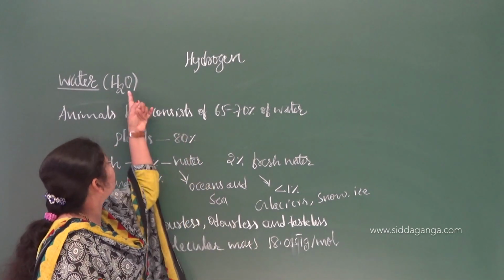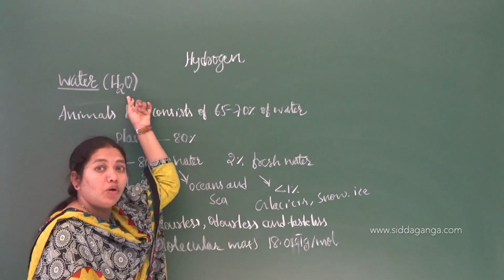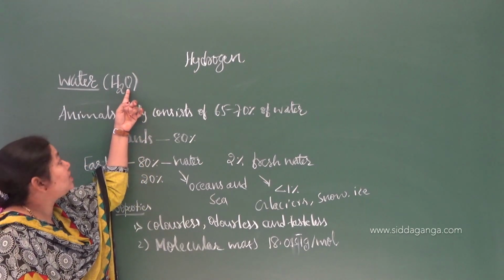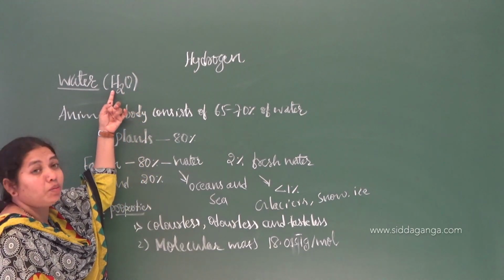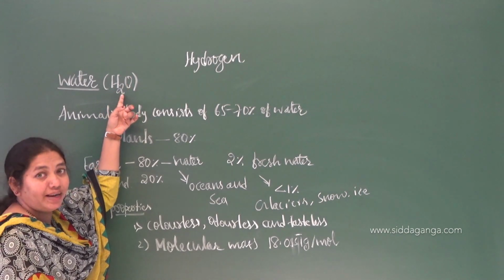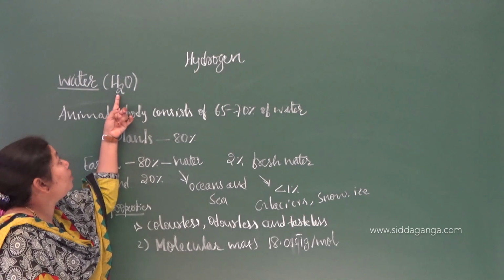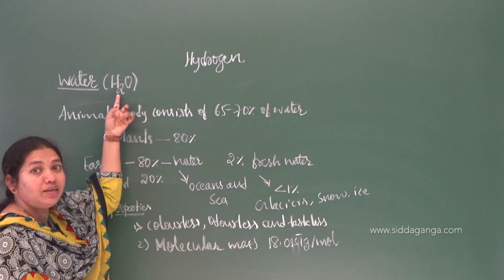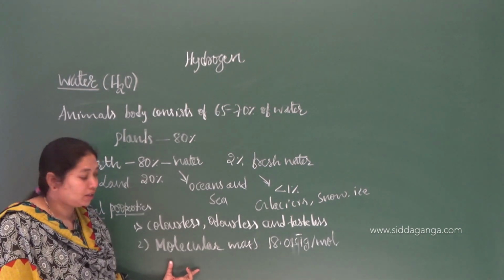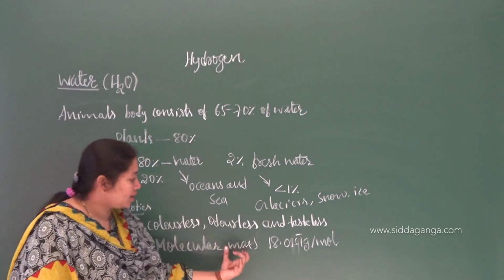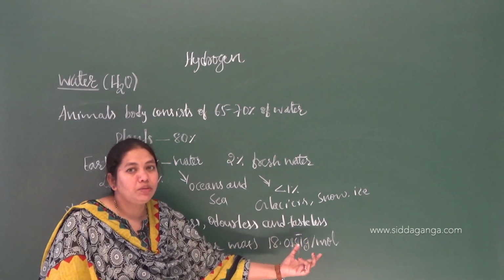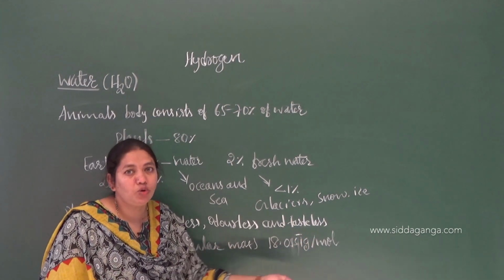In the molecular formula of water, you have oxygen, that is 16, and hydrogen's atomic mass is 1 plus 1, so 16 plus 2 is 18. So the sum of the atomic masses of the atoms in the molecule gives you the molecular mass. So the molecular mass of water is 18 gram per mole. If you remember that much, that is more than enough.